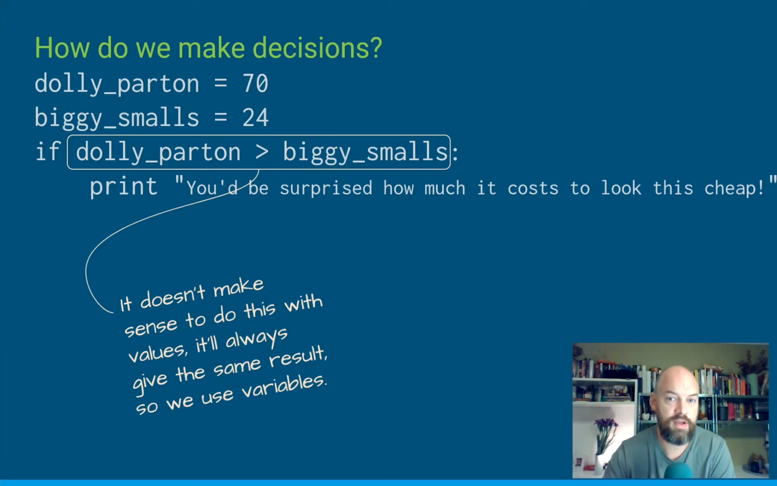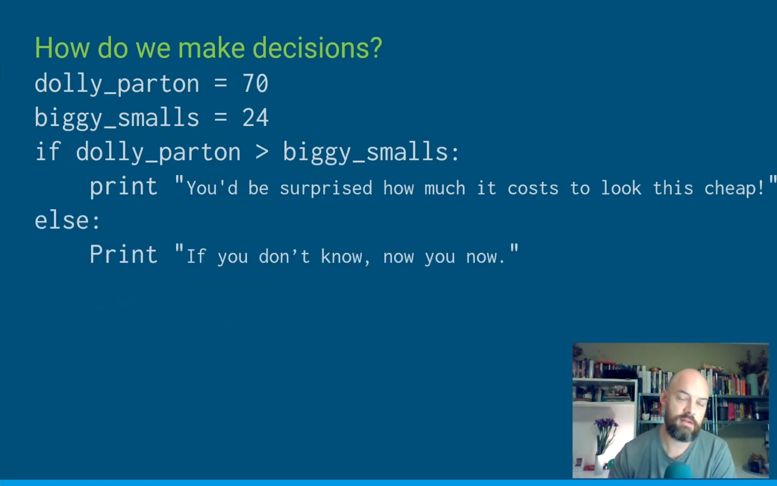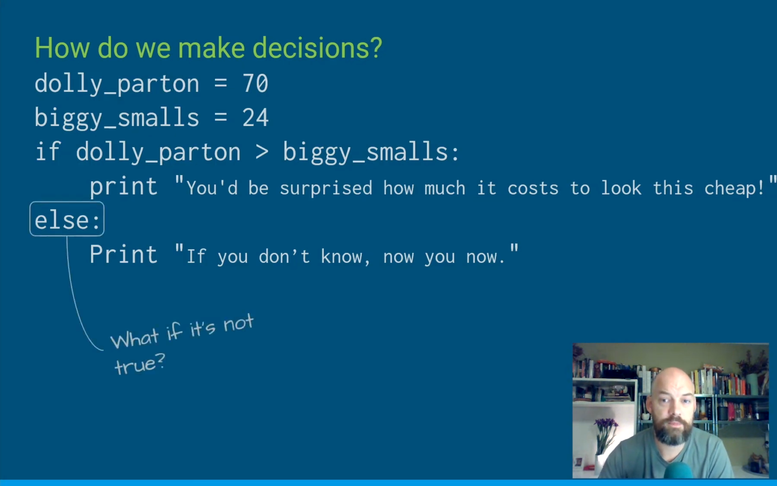So here we have, is Dolly Parton bigger than, or greater than, Biggie Smalls? And so if that's true, here we're doing it on ages, right? That will print that phrase. You'd be surprised how much it costs to look this cheap. Classic Dolly. All right. Now, we also want to have a situation where if that's not the case, if it's false, what will happen? If it's false, it prints, if you don't know, now you know. So that else handles all situations where the first one is not true.